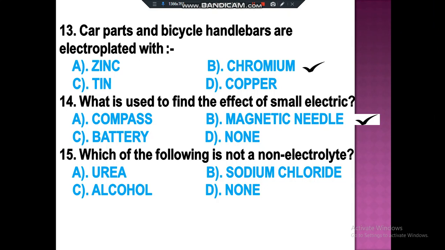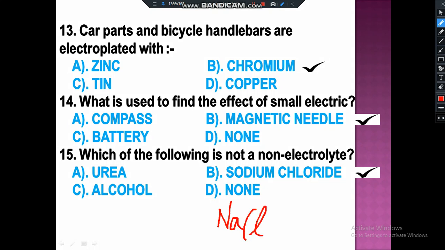Which of the following is not a non-electrolyte? Urea, sodium chloride, alcohol, or D, none? So the correct answer is sodium chloride, our salt that we eat in our daily life. That is NaCl. NaCl is sodium chloride.